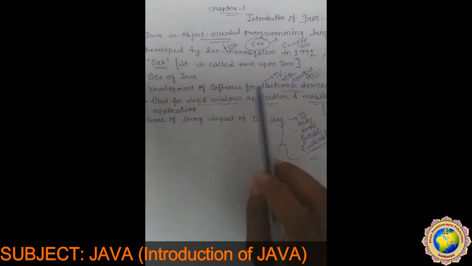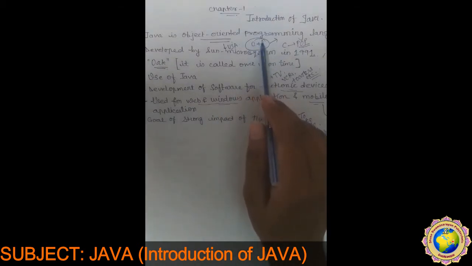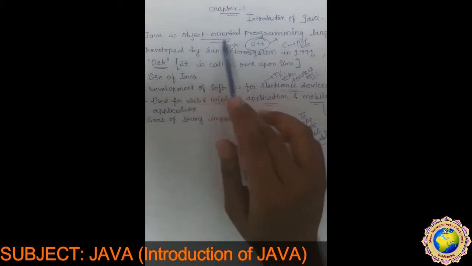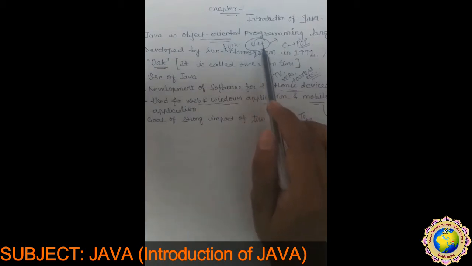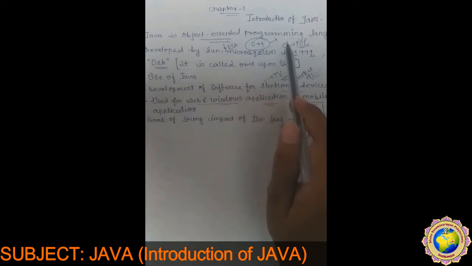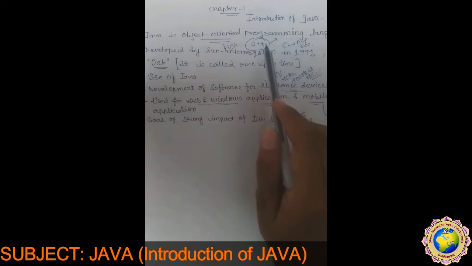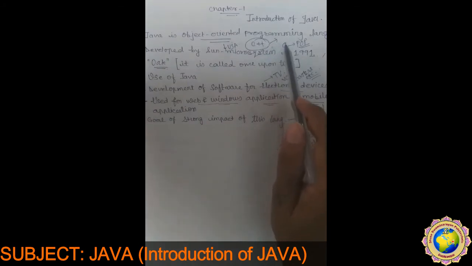See, we are saying that C++ is an object-oriented programming language, and Java is also an object-oriented programming language. Then what is the difference between them? The main difference is that C++ is not a pure object-oriented programming language. C++ also follows procedures and functions, right?